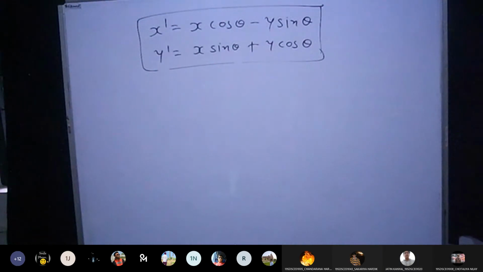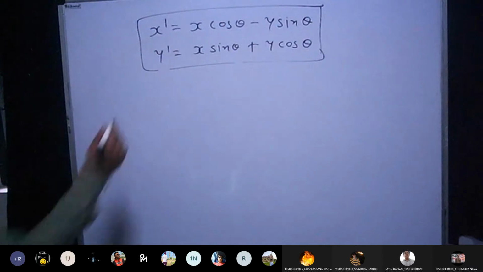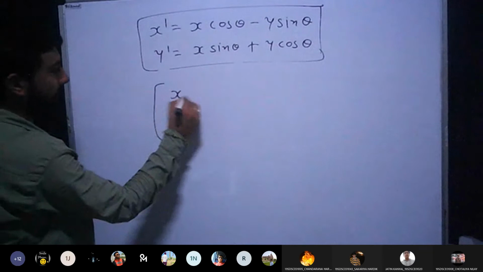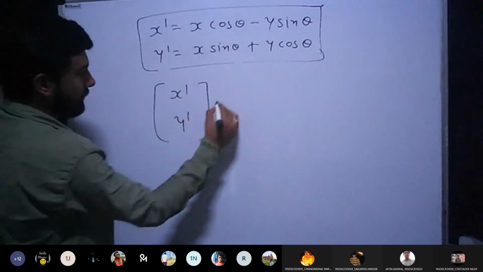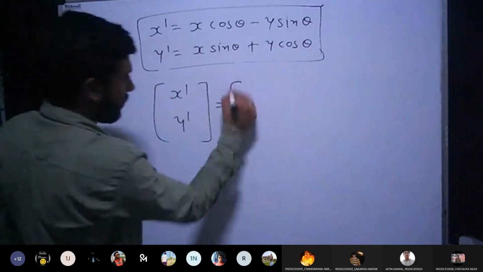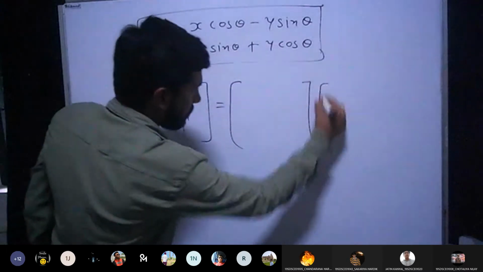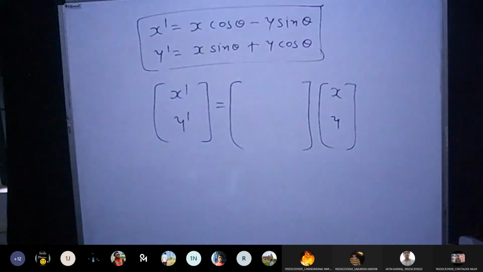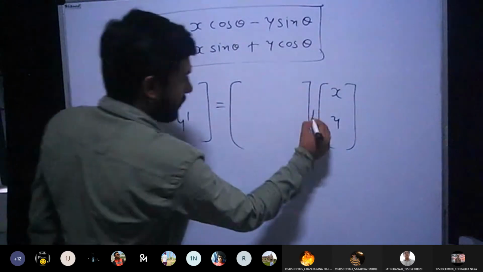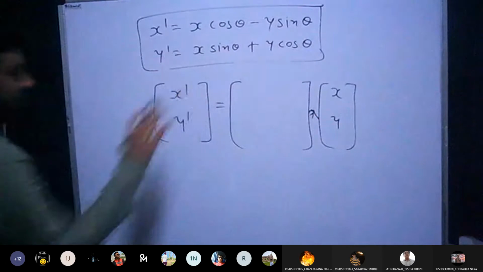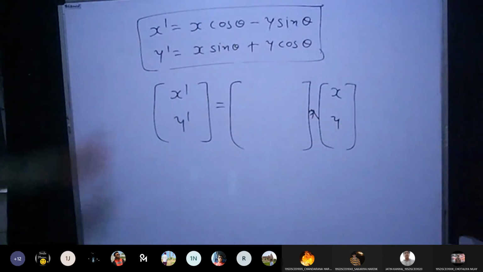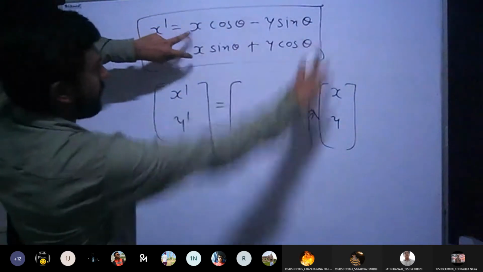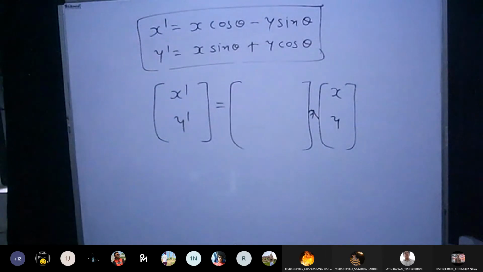See, while converting any equations into matrix form, you can simply do it like this. You have new coordinates, x dash, y dash. How will you get them? By doing something. The original point is xy. I'll do a certain multiplication. Whatever I write here, I will get the new values x dash and y dash. Now can you put something so that you get these equations when you multiply both the matrices? Anyone?